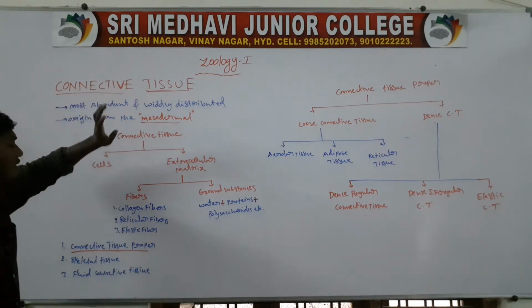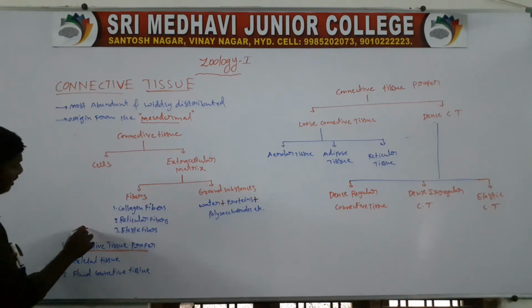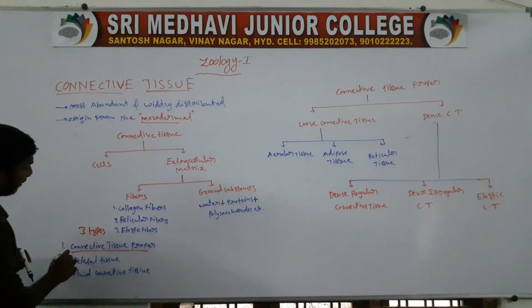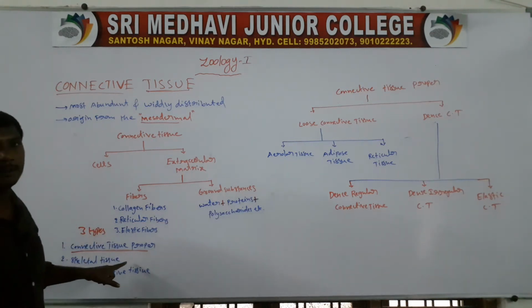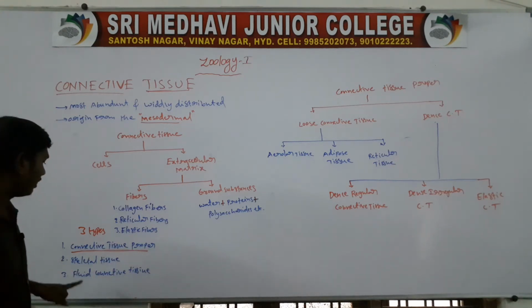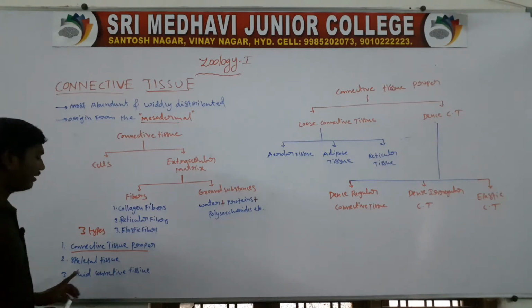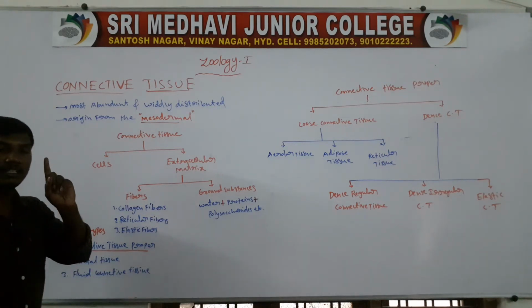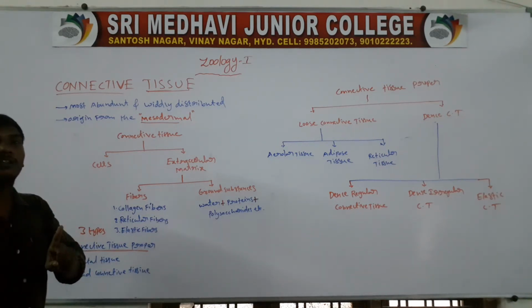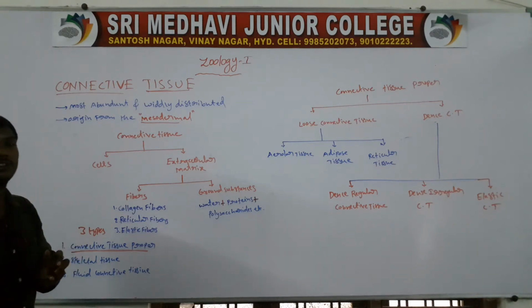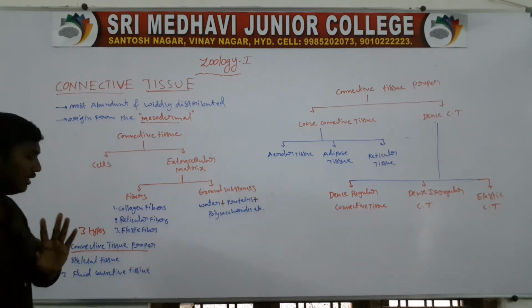Next one, the connective tissue is divided into three types. First one is the connective tissue proper. Second one, skeletal tissue. Third one, fluid connective tissue.